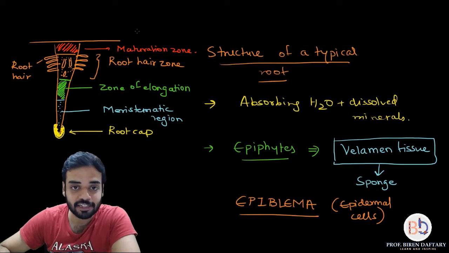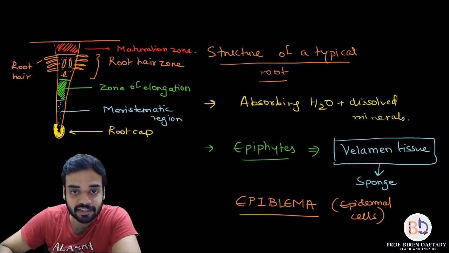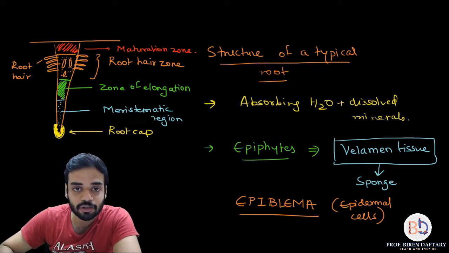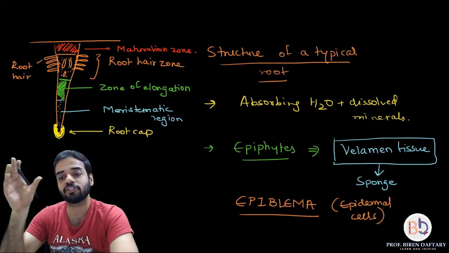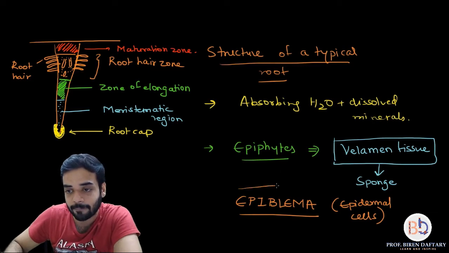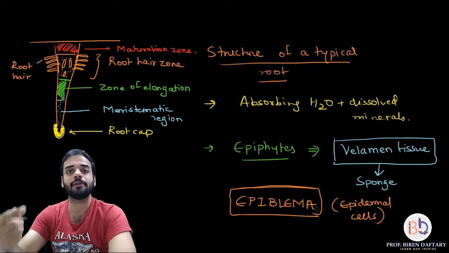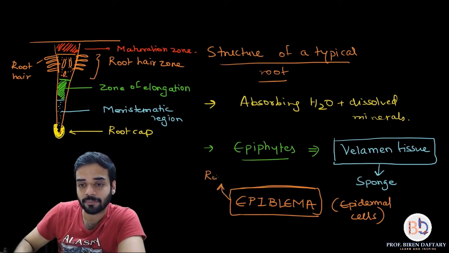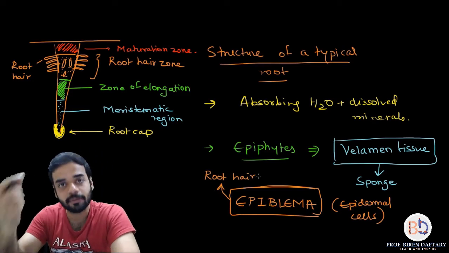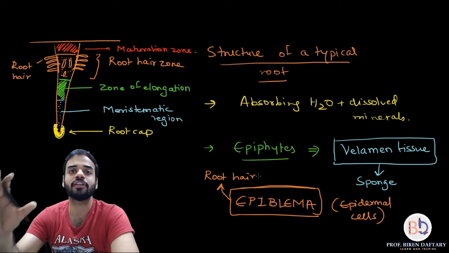So these cells which are present, I will highlight the cells over here. The cells which are present on the surface are called epidermal cells, and they are given a special name which is called epiblema. So a very important word to remember. And these epiblema cells give rise to root hair. Is this clear? You can say that the same epiblema cell is modified to give rise to a root hair.